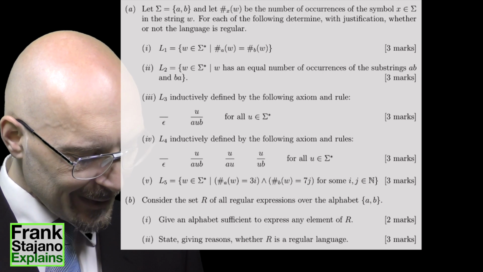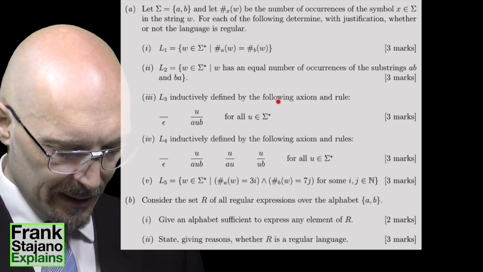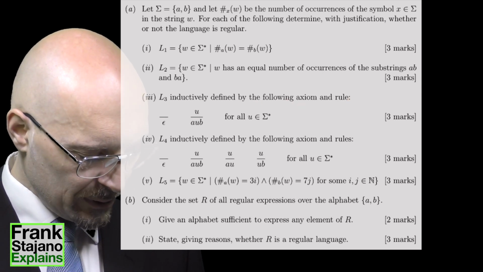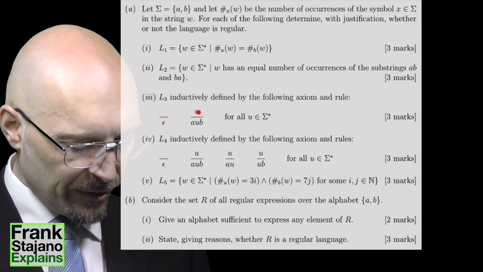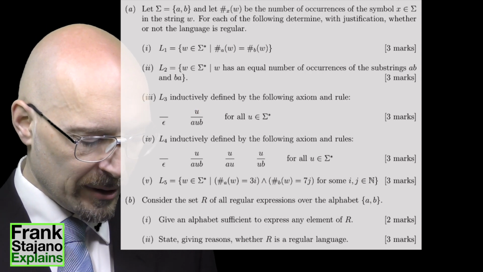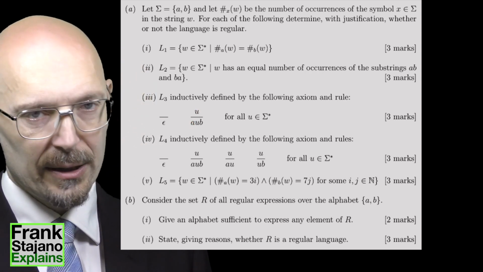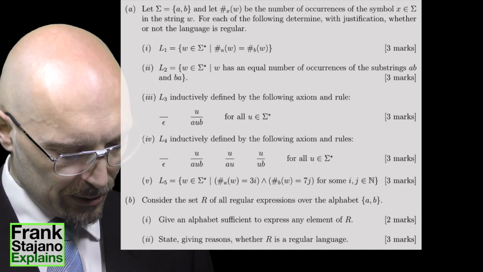L3, inductively defined by the following axiom and rule: the empty string is in the language, and then if a string is in the language, then something where you put an A in front and a B at the back is also in the language.